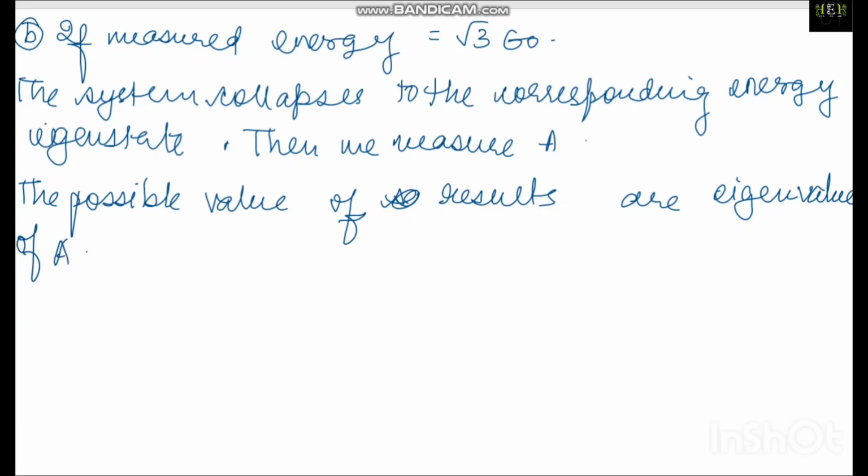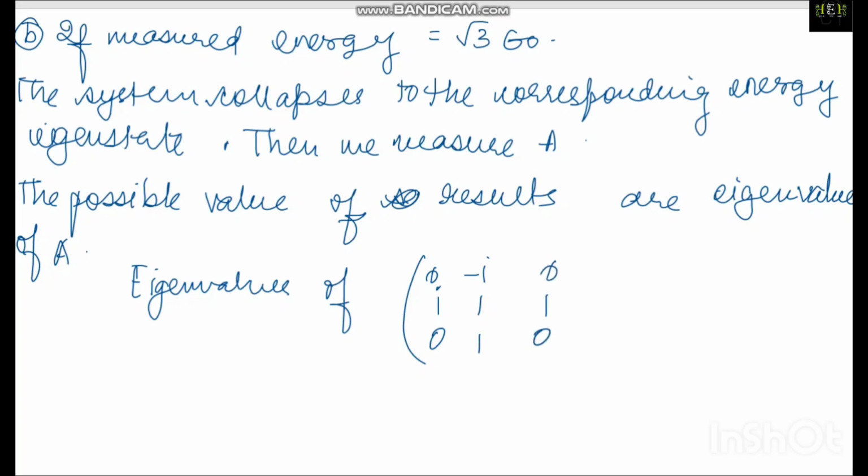So I will say the eigenvalues of the matrix A, [0, i, 0; -i, 1, 1; 0, 1, 0], are 0 and 1 plus minus root 5 by 2, right?